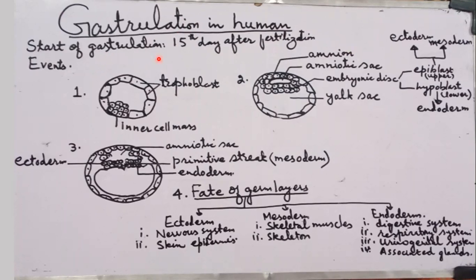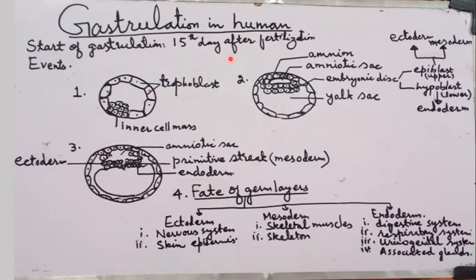Students, what is gastrulation? Gastrulation is actually the second major phase of embryonic development, which is characterized by differentiation of embryonic germ layers. In the process of gastrulation, the embryo is transformed from a hollow ball of cells, which is called blastula, into a three-layered stage called the gastrula. The process is called gastrulation, and the embryo is called what?